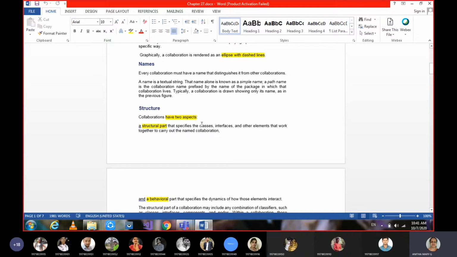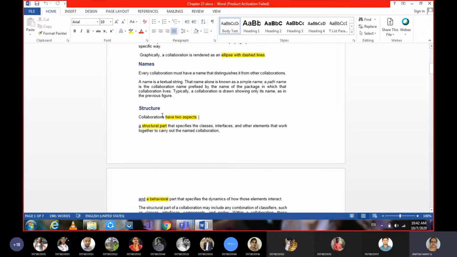Whenever we say structural part, that specifies classes, interfaces and other elements that work together to carry out the named collaboration. Named collaboration means maybe order management. For order management, if you draw a class diagram, then it will be the structural part of the collaboration. If you draw an object diagram, that is a structural part of the collaboration. If you draw a component diagram, that is a structural part of the collaboration. If you draw the deployment diagram, that is a structural part of the collaboration.